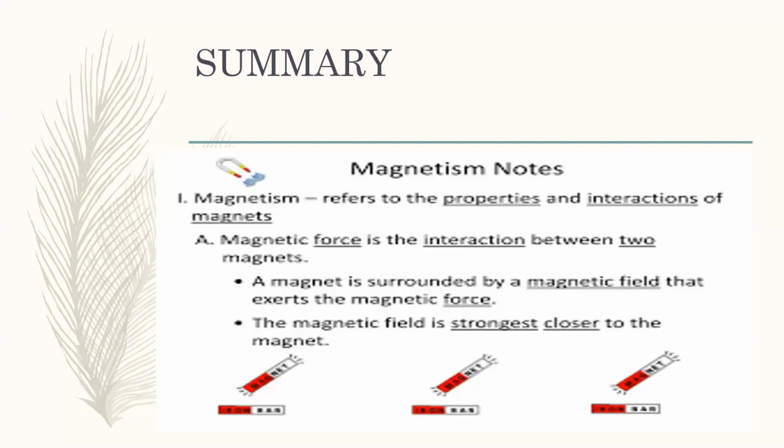The magnetic field is stronger closest to the magnet. The magnetic field will be strongest closest to the magnets, and it will be weaker when you move away from the magnets. So the field will be stronger near the magnet and weaker away from the magnets. So this is all about today's lecture.